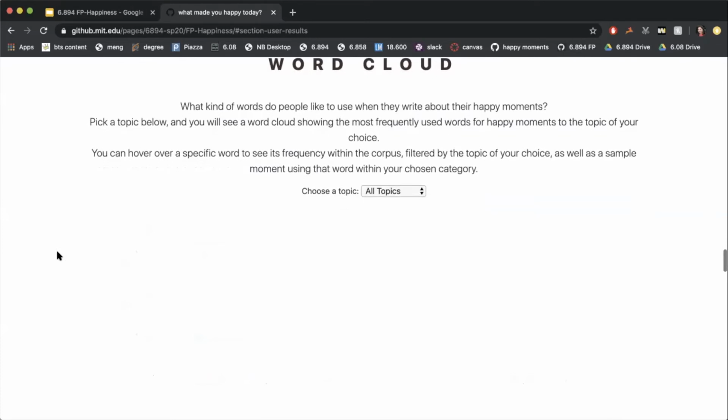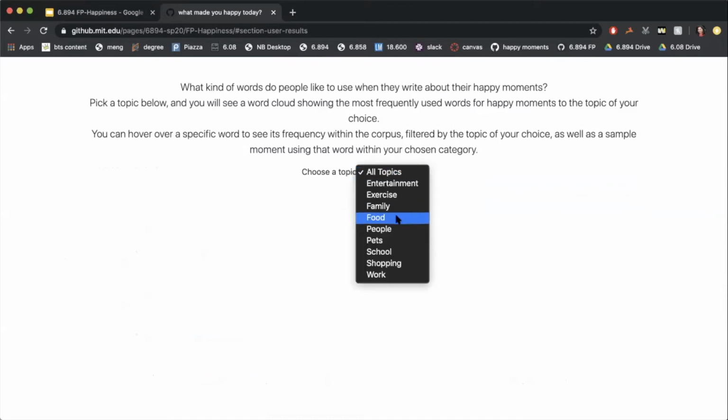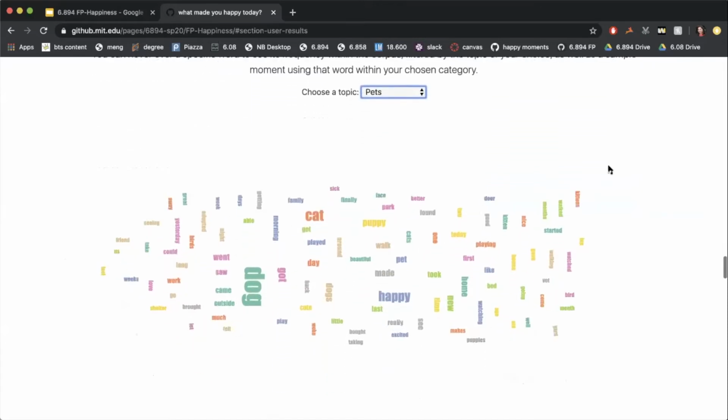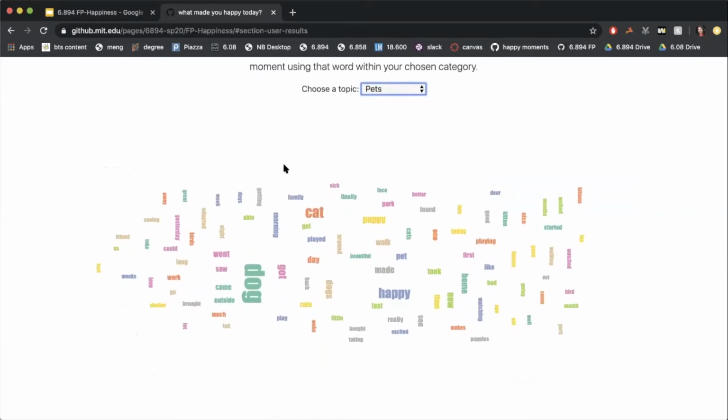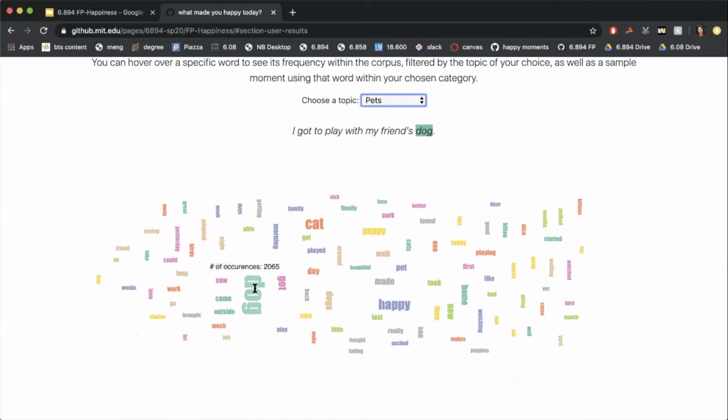We then show the user a word cloud to show them what kinds of words people use to write about their happy moments. So they can pick any topic that they like, and they'll see a word cloud appear. And so we can see that the word dog is used a lot in the category of pets. So if they hover over the word dog, they can see its frequency within the corpus, and they can also see a sample moment using that word within the chosen category.